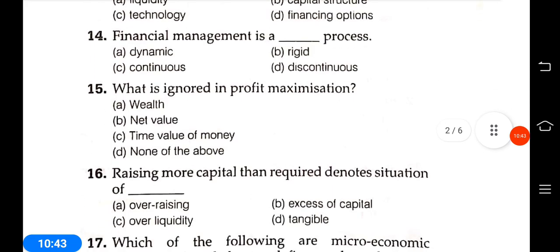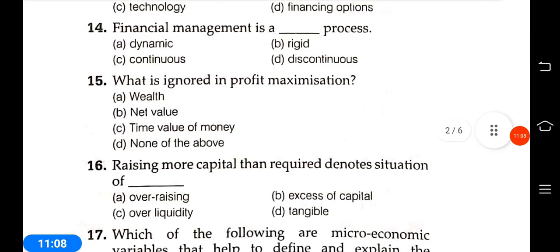The next question: what is ignored in profit maximization? Options: wealth, net value, time value of money, none of these. The answer is C, time value of money. In profit maximization, we always ignore the time value of money.